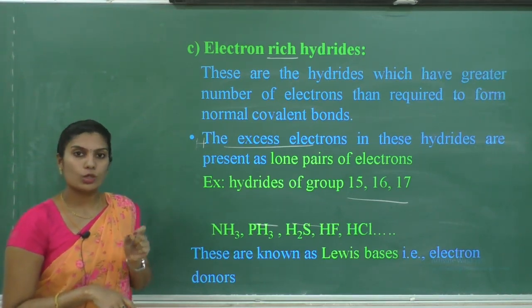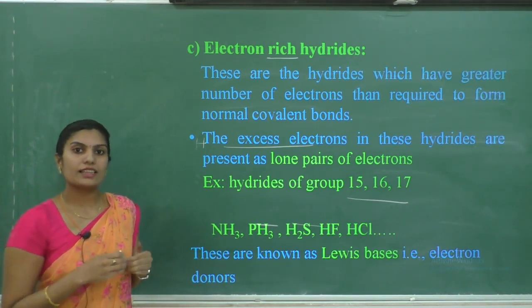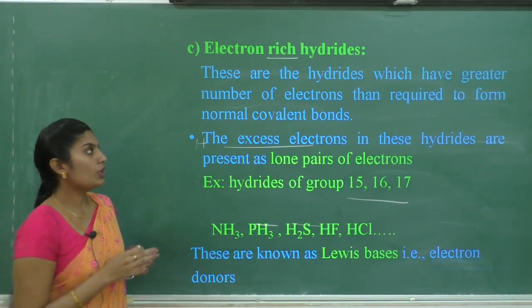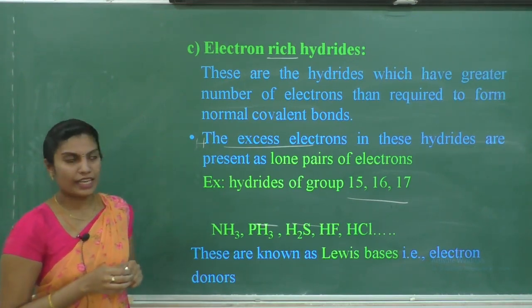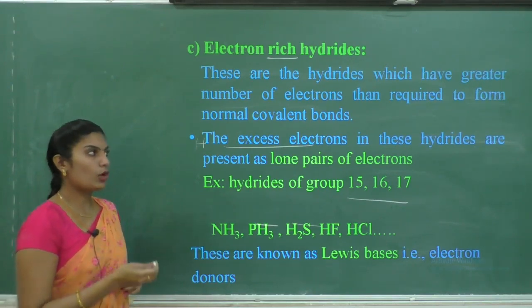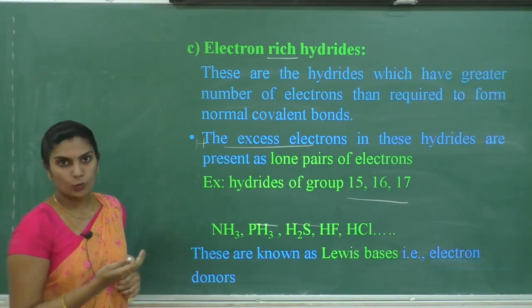ಒಂದು covalent bond formation ಆಗಲಿಕ್ಕೆ ಎಷ್ಟು electrons ಬೇಕು, ಅದಕ್ಕಿಂತ ಜಾಸ್ತಿ ಎಲೆಕ್ಟ್ರಾನ್ಸ್ ಪ್ರೆಸೆಂಟ್ ಇದೆ ಅಂತ ಹೇಳಿ ಹೇಳ್ತಾ ಇರೋದು. Therefore, it may be defined as these are the hydrides which have greater number of electrons than required to form a normal covalent bond.